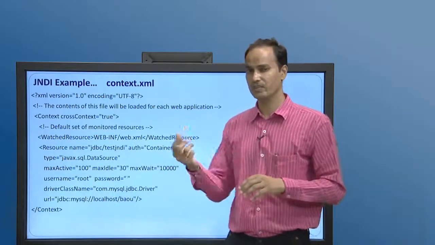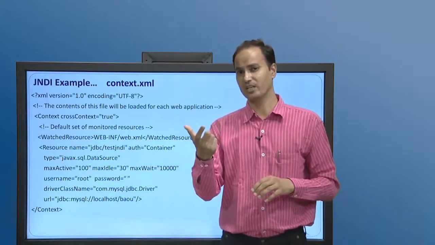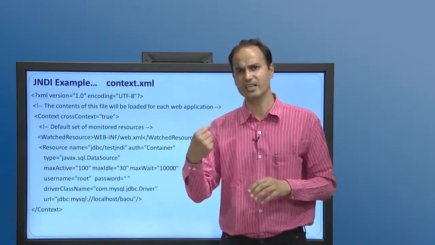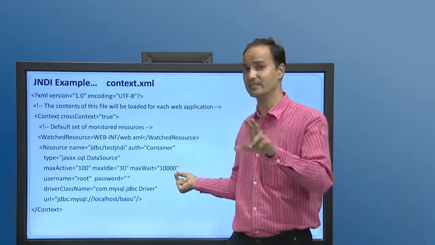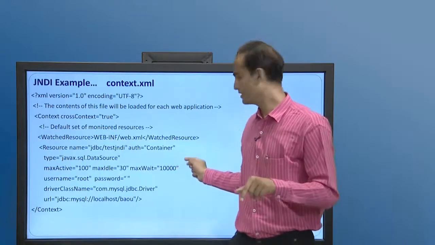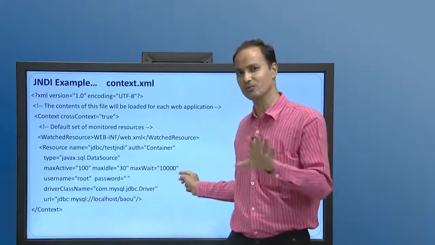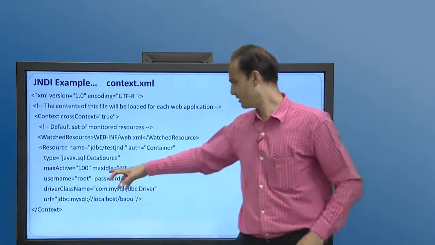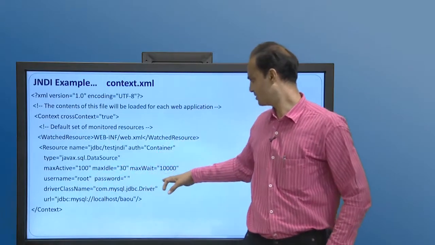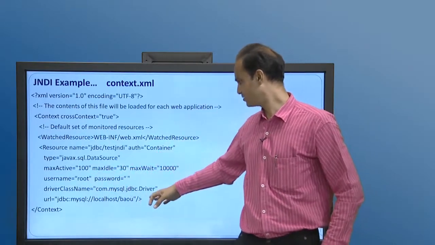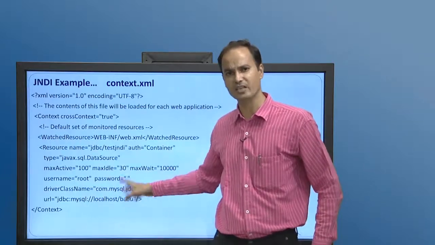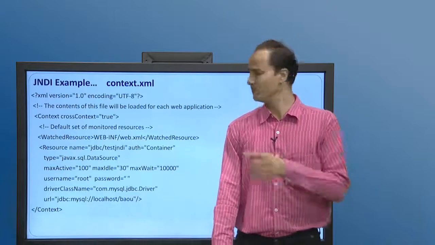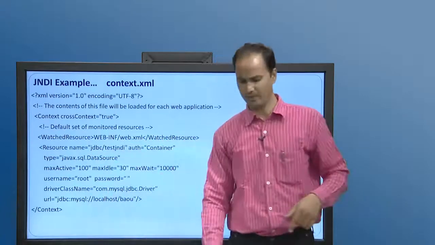Then the wait time for connections: if there is no connection with the database, the maximum wait time is specified here. The default is 30 seconds, but here we are specifying 10 seconds. Then the username and password. After that we specify the driver class, the com.mysql JDBC driver. The URL, as we already know, has BAOU as the database name, as we already discussed in JDBC. But the important thing is the resource name in JDBC.